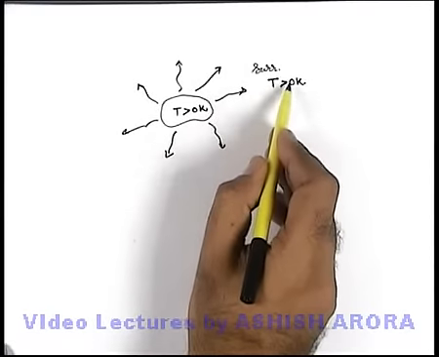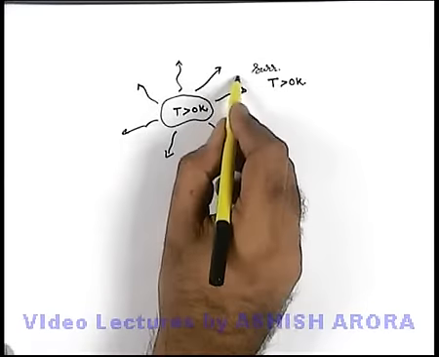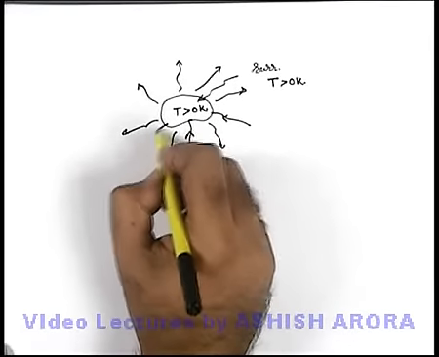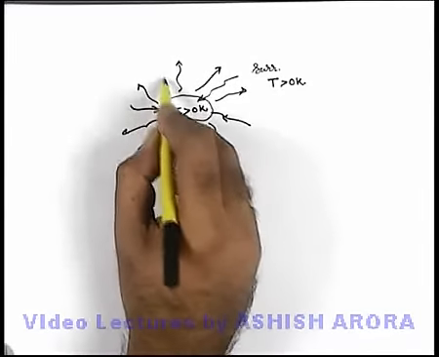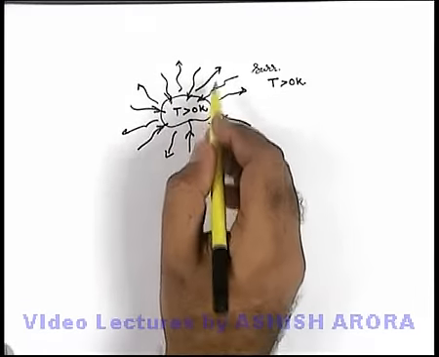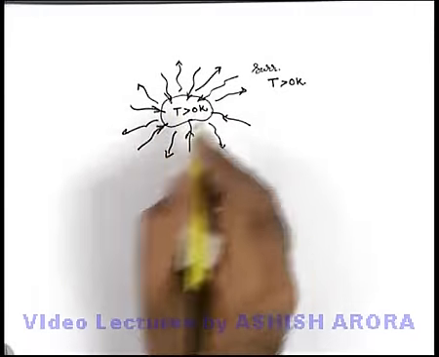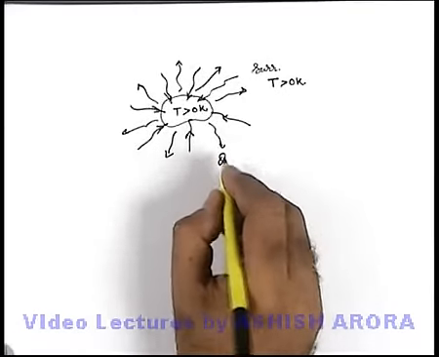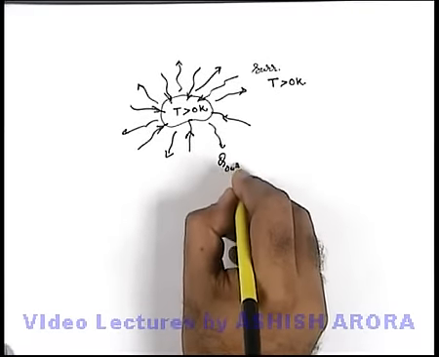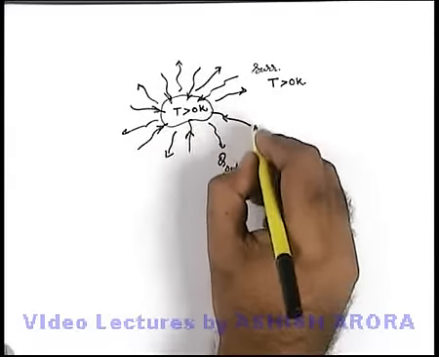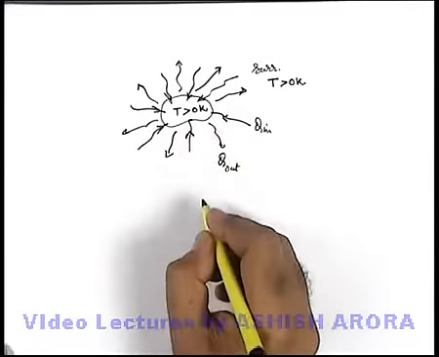So the surrounding will also emit electromagnetic radiations which will be absorbed by the body. So every instant the body is losing radiations as well as absorbing radiations. The radiation it is losing can be taken as the total energy Q out, and the energy it is absorbing from the surrounding can be written as Q in.